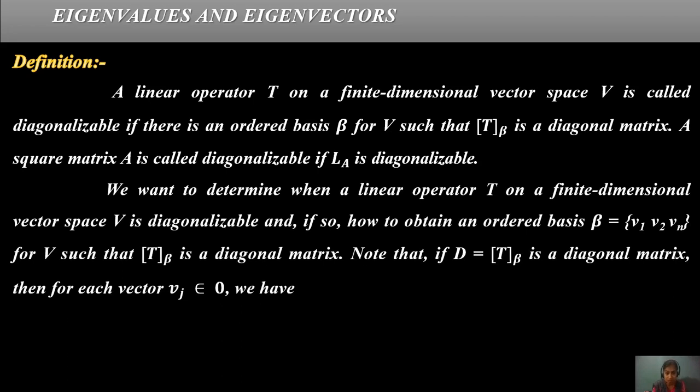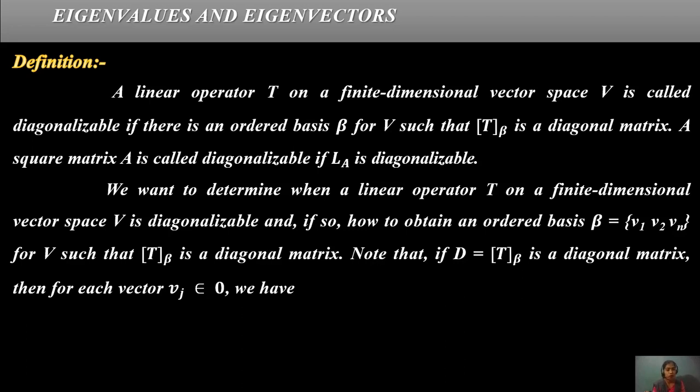Okay, what do we say in the definition of diagonalization? A linear operator T on the finite dimensional vector space V is called diagonalizable if there exists an ordered basis beta for V such that T beta is a diagonal matrix. A square matrix A is called diagonalizable if L_A is diagonalizable. This will all be shown through the eigenvalue and eigenvector.